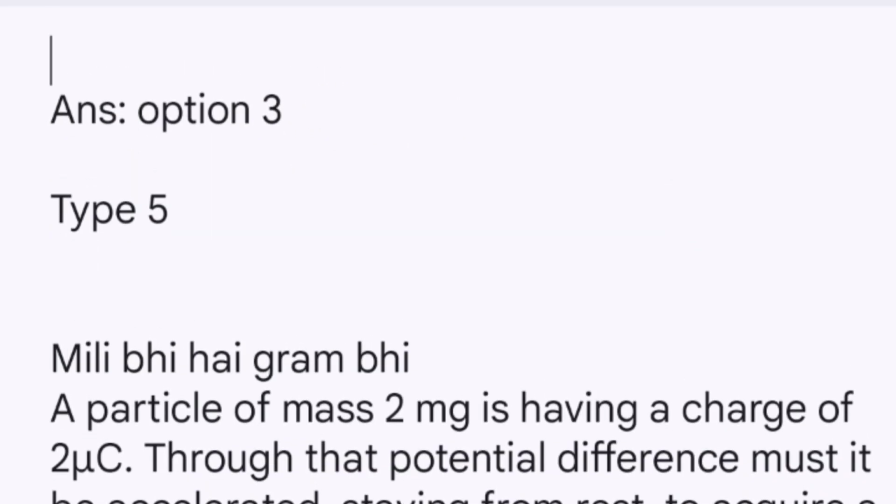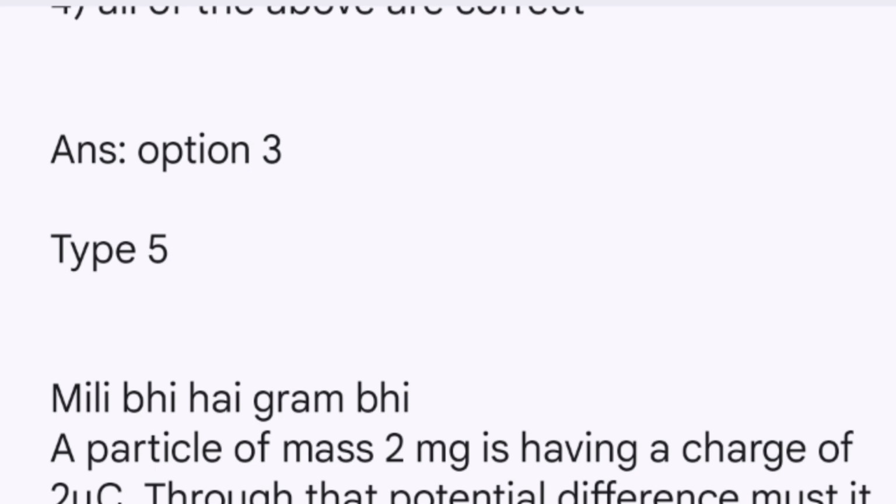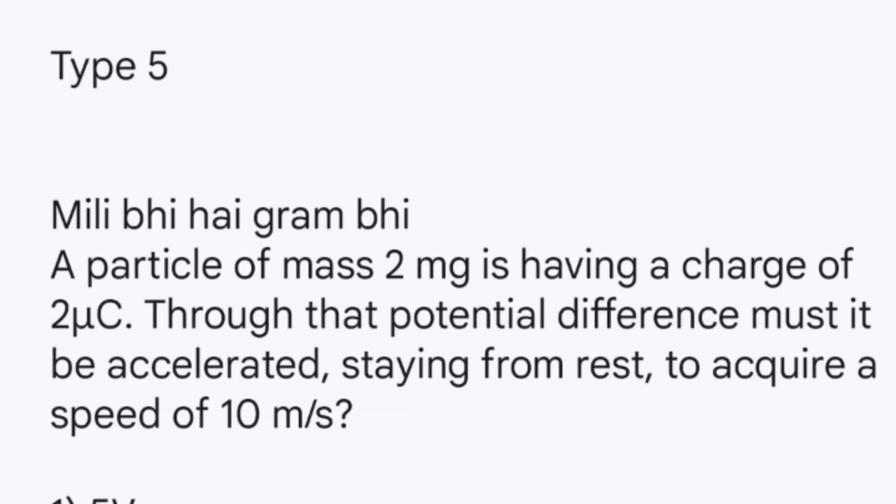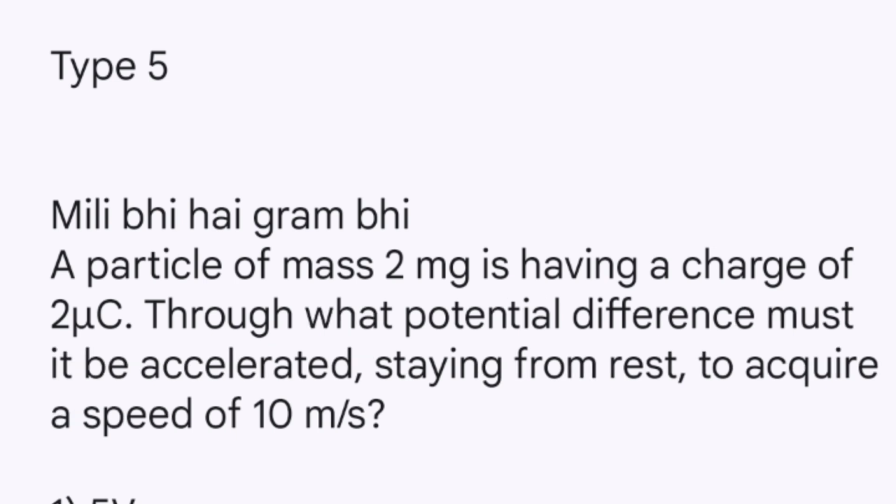Coming to type 5 question. It was a very funny moment when I realized this mistake, when my teacher made me realize this mistake. The question is, a particle of mass 2 milligram is having charge of 2 microcoulomb. Through what potential difference must it be accelerated, starting from rest, to acquire a speed of 10 meters per second?